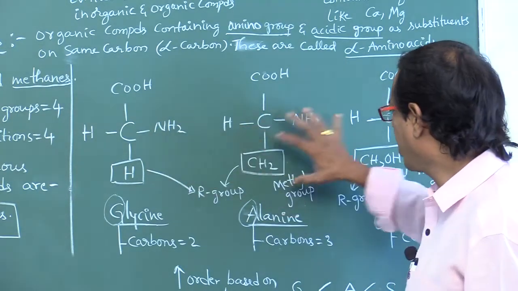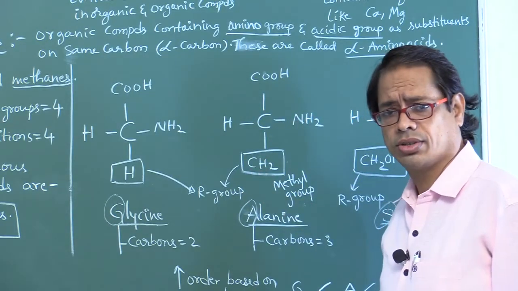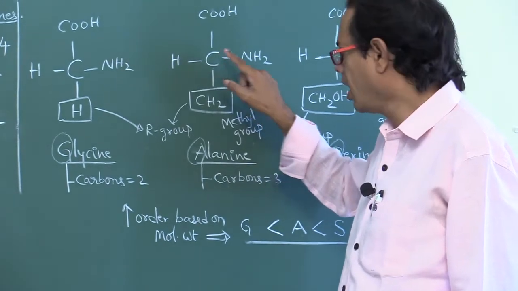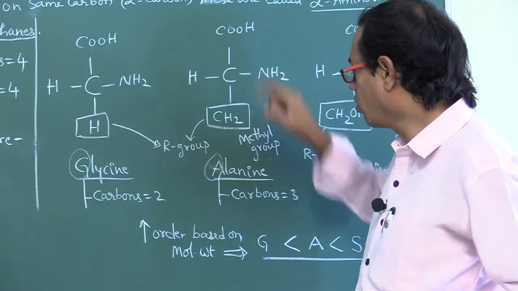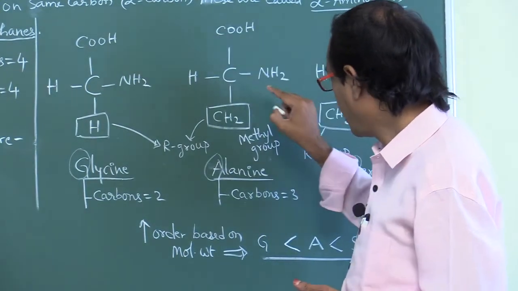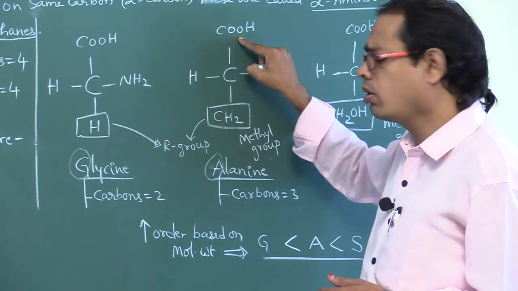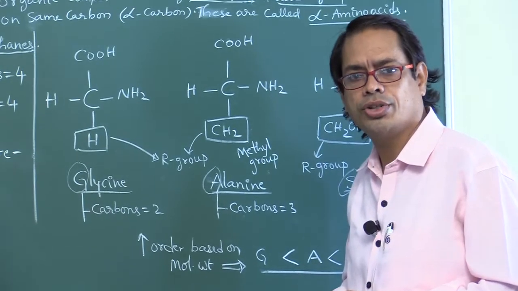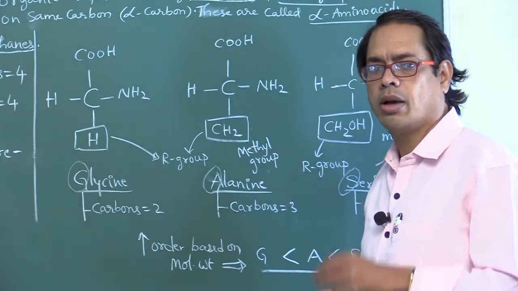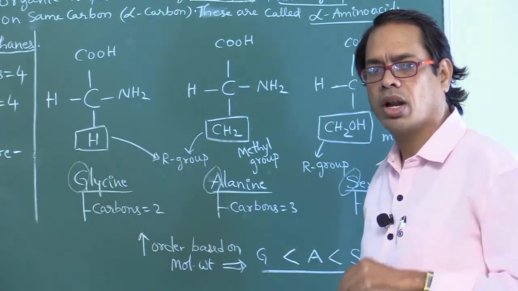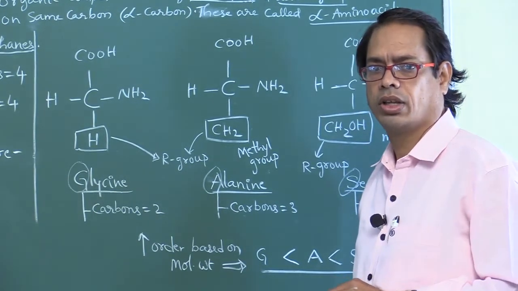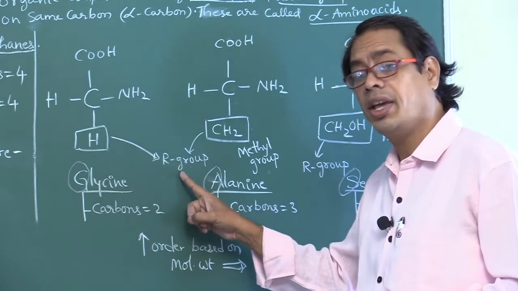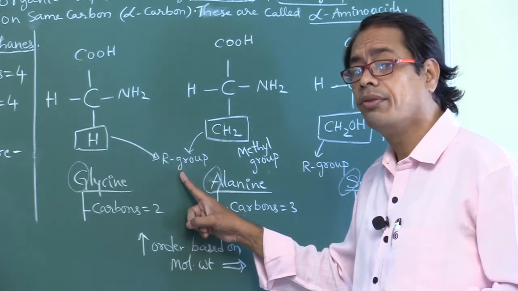So these are the different types of amino acids. What are amino acids? These are the organic compounds having an amino group and a carboxylic group on the same carbon, called the alpha carbon. These are nothing but substituted methanes. Number of substituted groups is 4, number of valency positions is 4. What is the variable group? R group is the variable group.